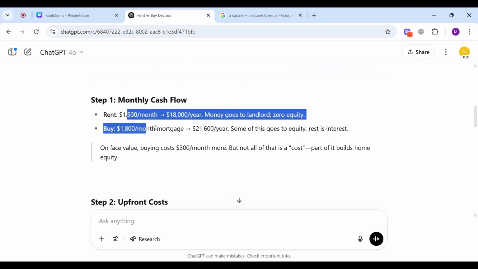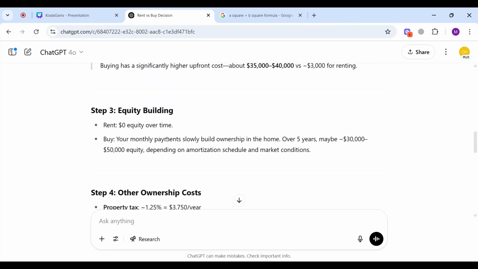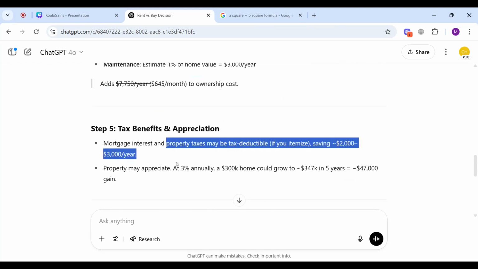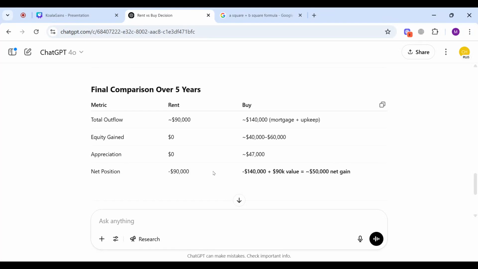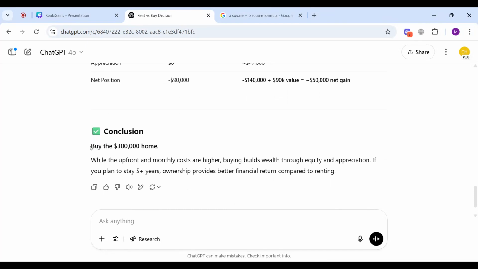It compares monthly cash outflow, any upfront costs that are involved in both options, any equity building and other ownership costs, and any tax payments involved in both options. It makes a table for the overall cost benefit analysis and gives us a solution: buy a house that is worth $300,000 and involves a monthly mortgage payment of $1,800. Now we know if we buy the house, why we should buy the house, and what costs are involved in buying it.